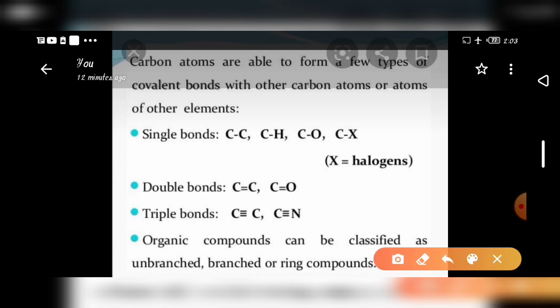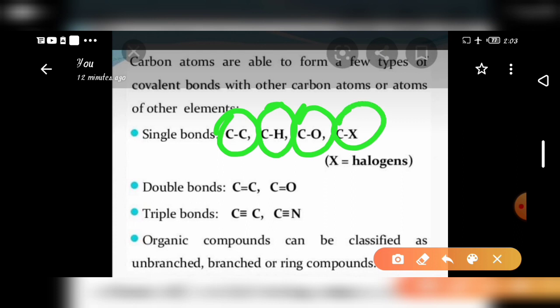See here, C-C is self catenation of carbon, C-H is hydrocarbon, C-O is carbon compounds and C-X is halogens. Okay, double bonds: C=C double bond, C=O double bond, C≡C triple bond, C≡N triple bond. Carbon may combine with single, double or triple bonds.